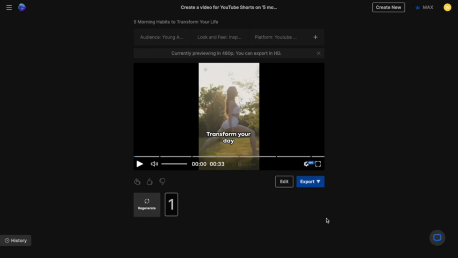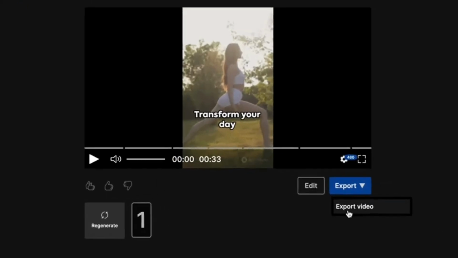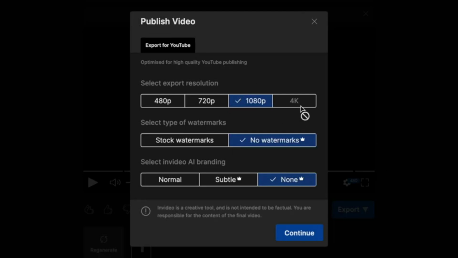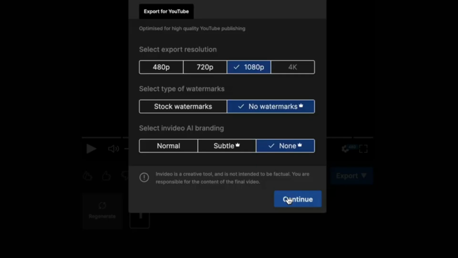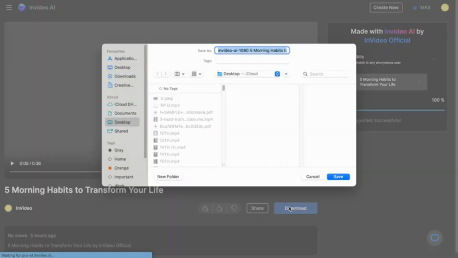You can clearly hear that the music track has changed, and that sounds so much better. And the clips look absolutely beautiful. I can now simply download the video and publish it wherever I want. You will of course need to upgrade to a paid plan to get rid of the watermarks, but if you are just getting started and can make do with them, you can create and download up to 4 videos a week for free.